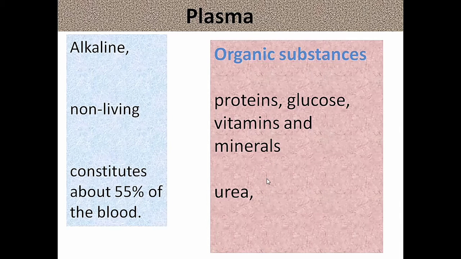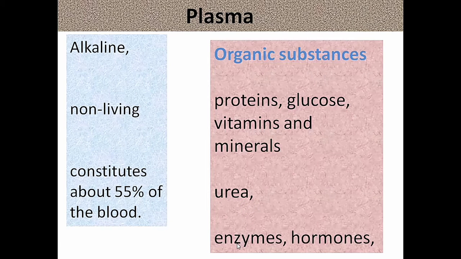When the cells are functioning, they produce waste materials like urea. Urea is a waste material. It is also an organic substance present in the blood. Blood carries this urea to the kidneys to be sent out from the body.